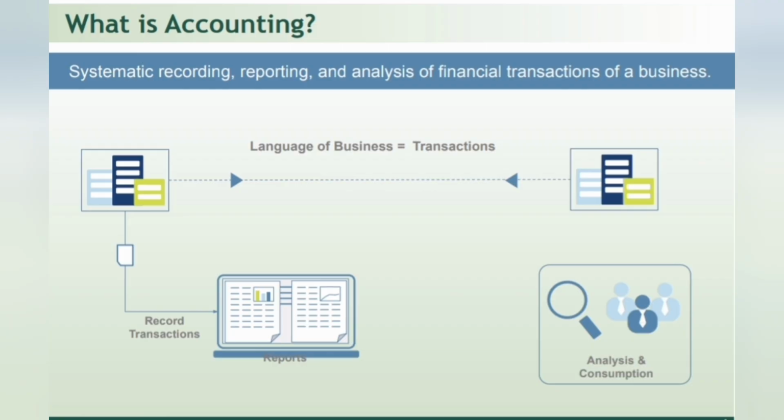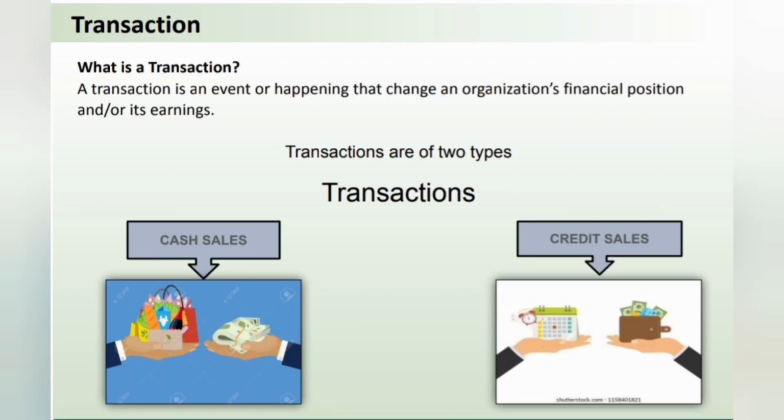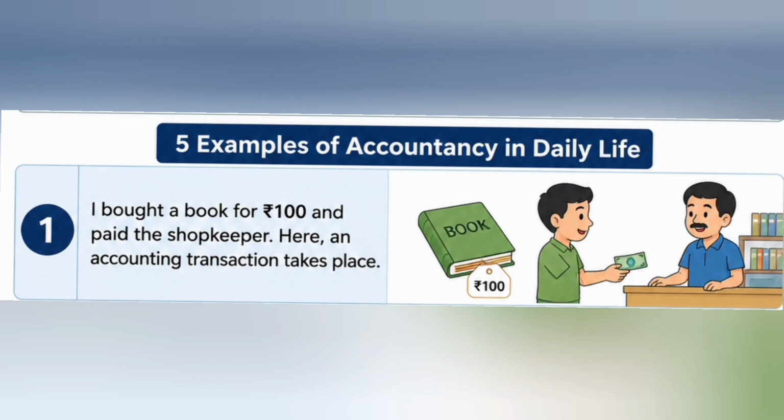After that, we are going to record the transaction, then we are going to analyze it. This is nothing but accounting. A transaction is nothing but an event or happening that changes the organization's financial position. For example, assume that you are having 10 rupees. You take 5 rupees chips or a chocolate. Then 5 rupees is left with you. Here the transaction takes place, giving and exchanging.